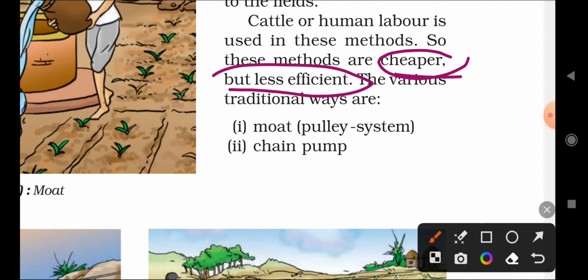It is very cheap, there is no initial establishment cost for the methods, but the efficiency is very less, correct.